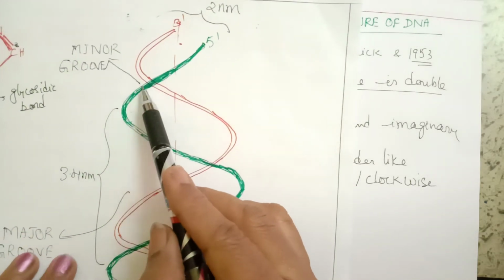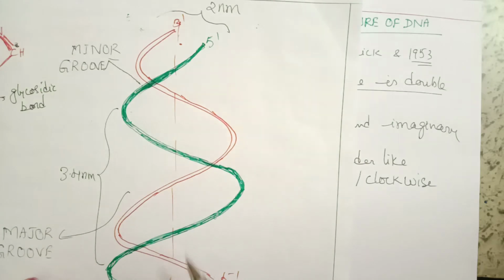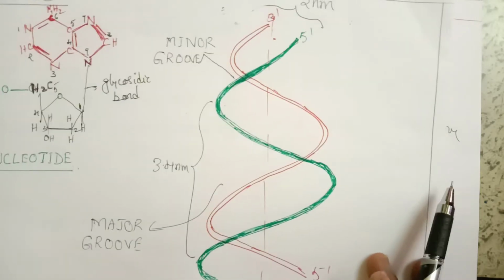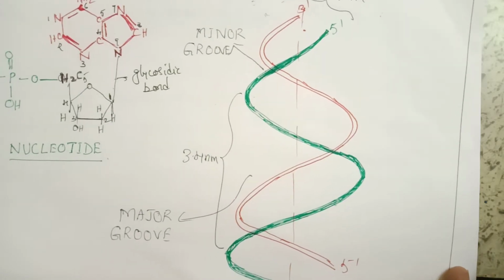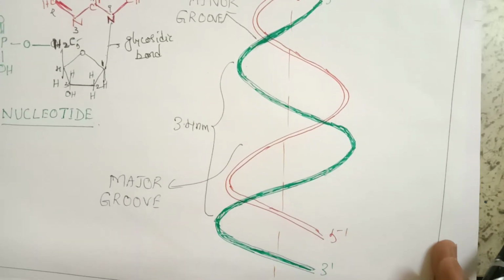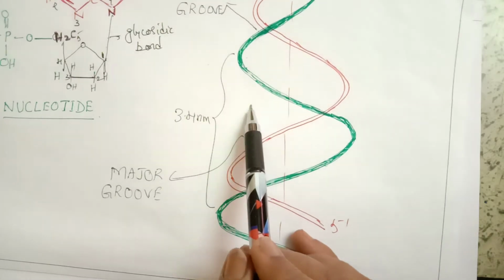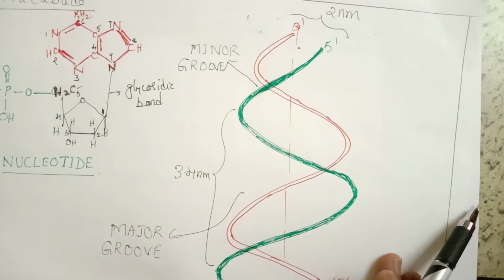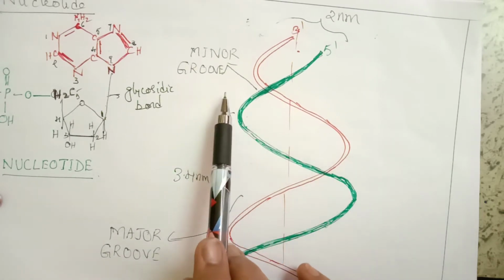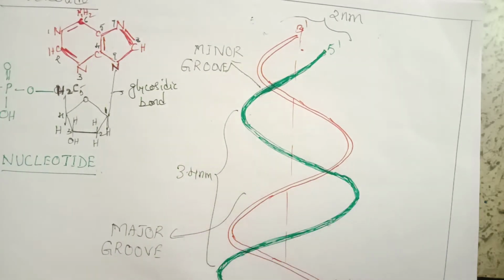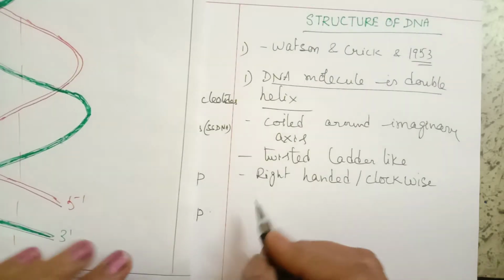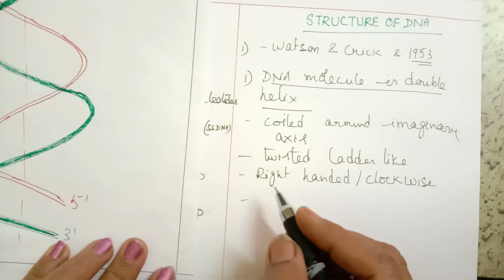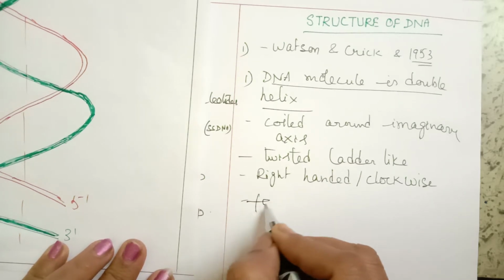One is a small gap which is called the minor groove and a large gap which is called the major groove. This is how I will show the diagram, major and minor groove. They are twisted in such a way that they form alternating major and minor grooves.